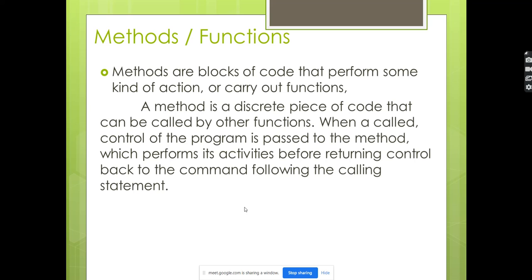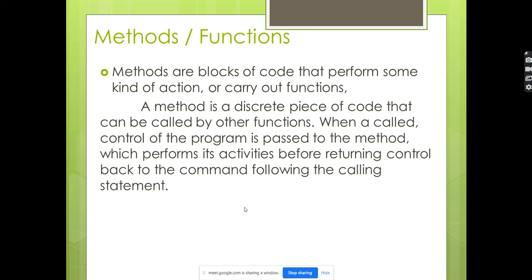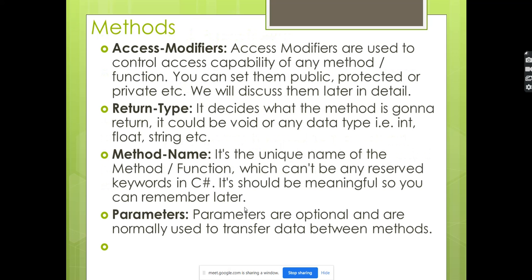That's one way. Another way is this: in one scenario we are calculating some formulas, in another scenario we are only displaying the result, and in another scenario we want to take the input from the user. In that way, we can divide into three functions.